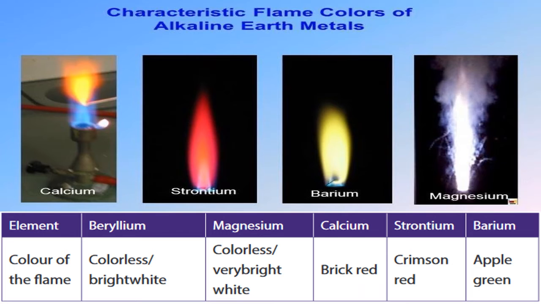Now, flame test. When you throw alkaline earth metal compounds, like magnesium chloride, barium chloride, magnesium oxide, or calcium chloride, into the Bunsen burner flame, they show these colors due to the excitation of the two electrons in the s orbital. Depending upon the electronic configuration, they give different colors: beryllium, magnesium, calcium, strontium, barium, apple green. So all these are colors of flame when you throw alkaline earth metal compounds into the flame.